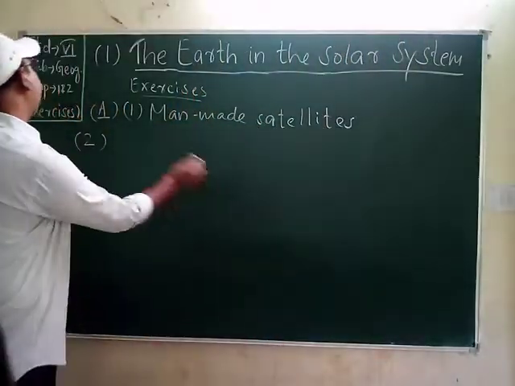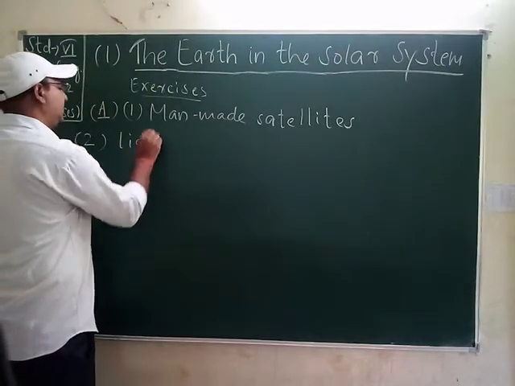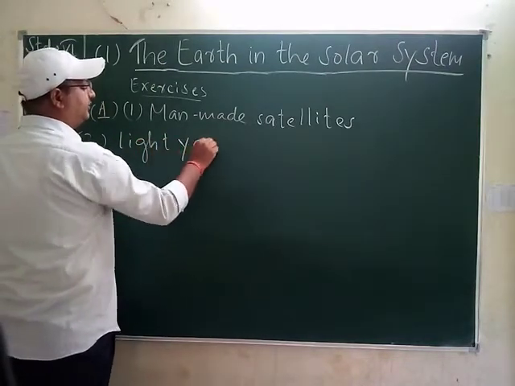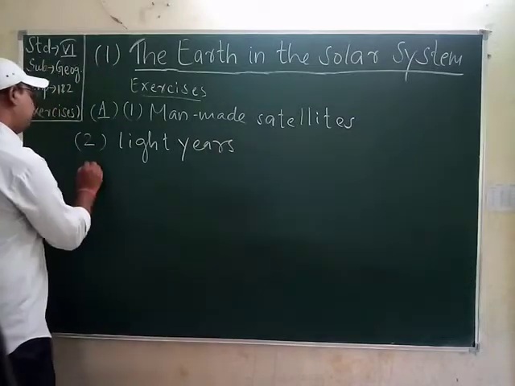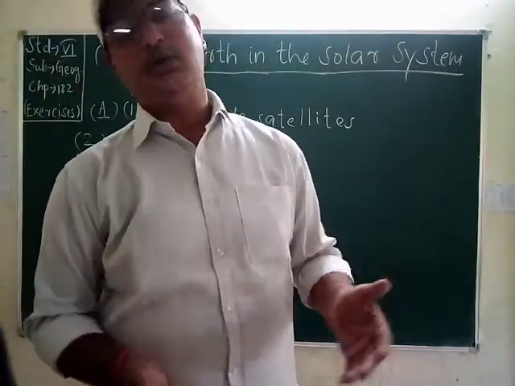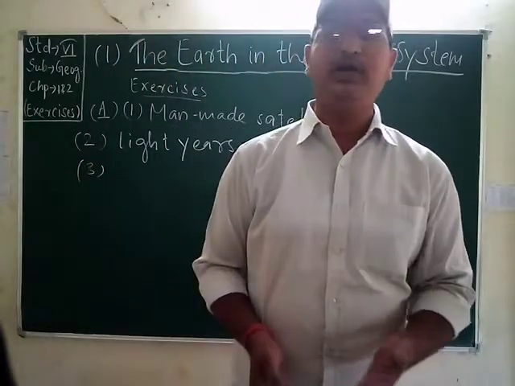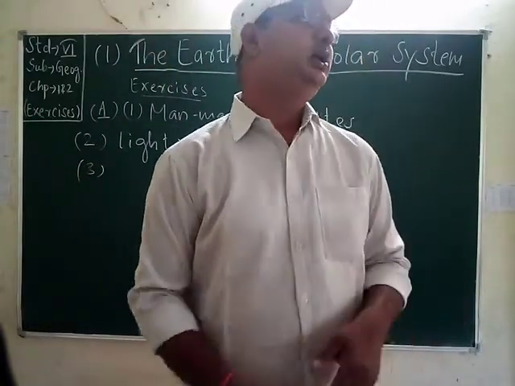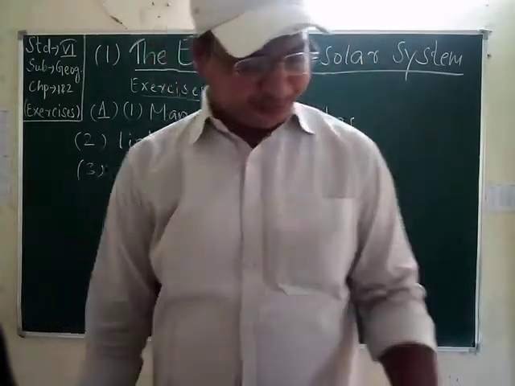It is not a unit of light. It is a unit of distance. So the Earth, the Moon, the Sun, every planet, every celestial or heavenly body that is so far away from our Earth is measured in light years.